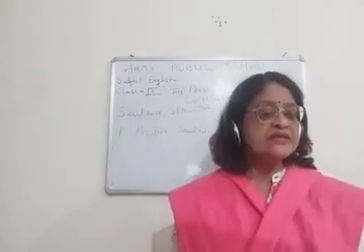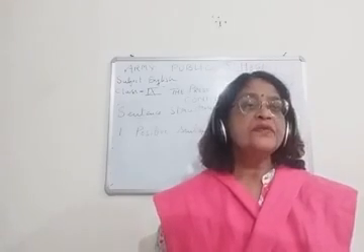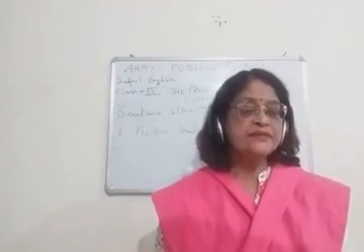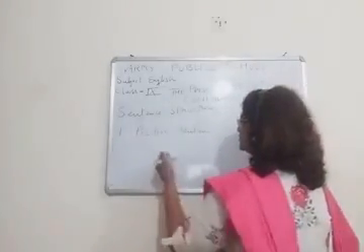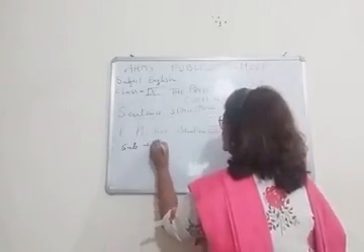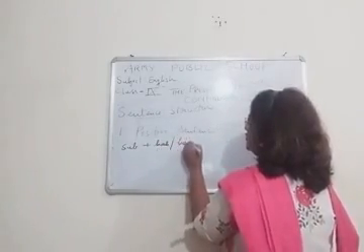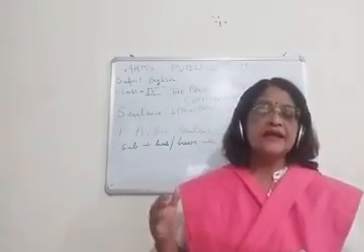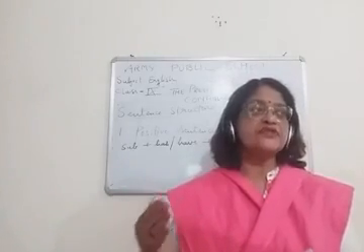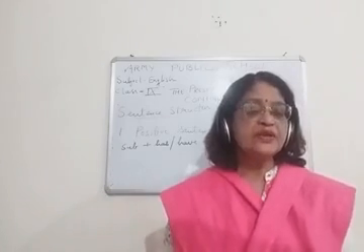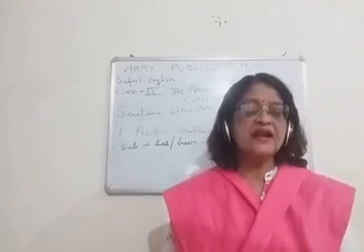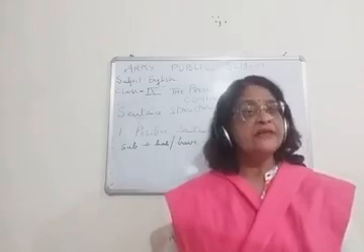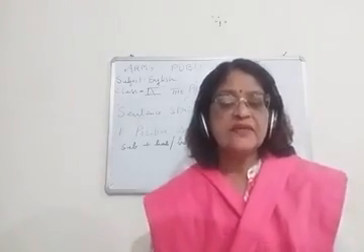Okay, so children, what is the sentence structure of a positive sentence? Children, I am going to write on the board and you note it down. So it is subject plus has or have. I told you has is used with third person singular, and have is used with others: first person singular and plural, second person, third person plural. So have is not used with third person singular; only has is used with third person singular. So you remember this thing. Okay, then